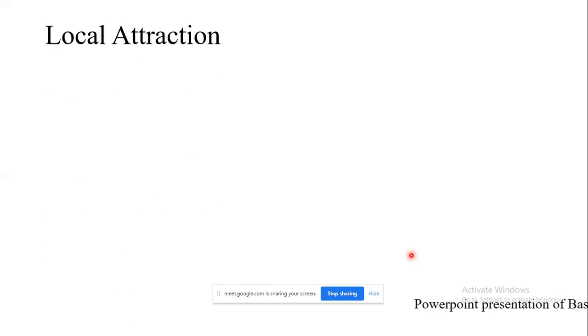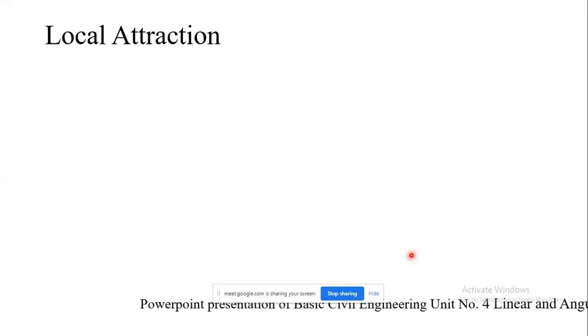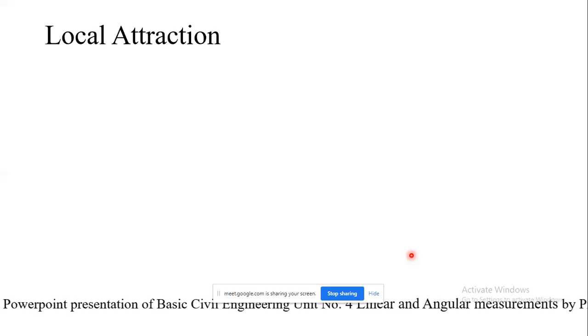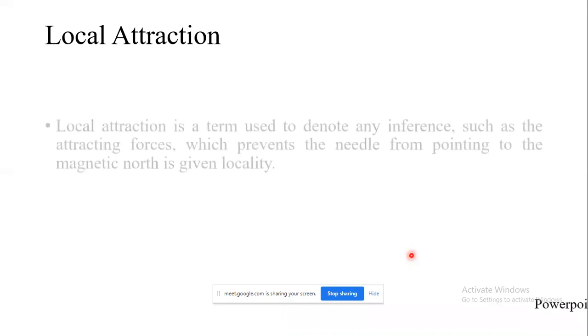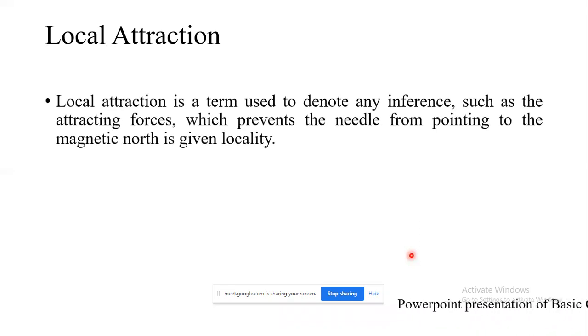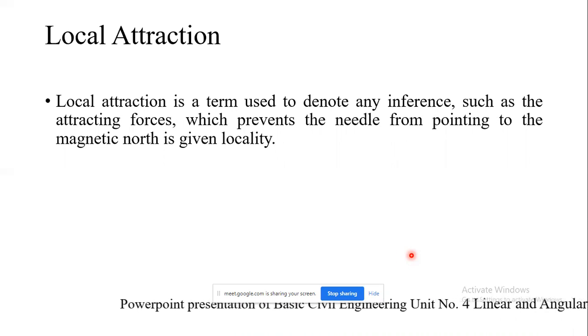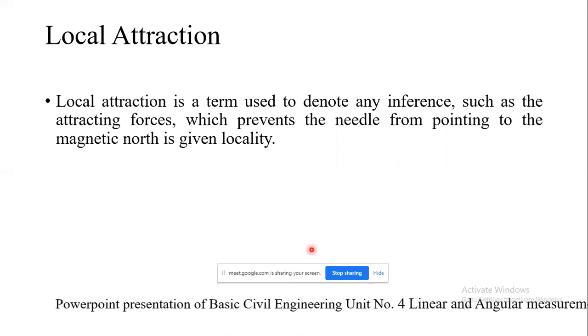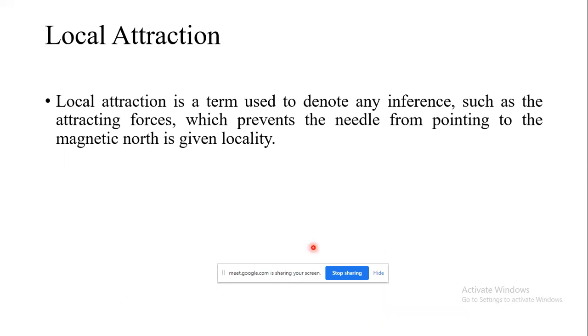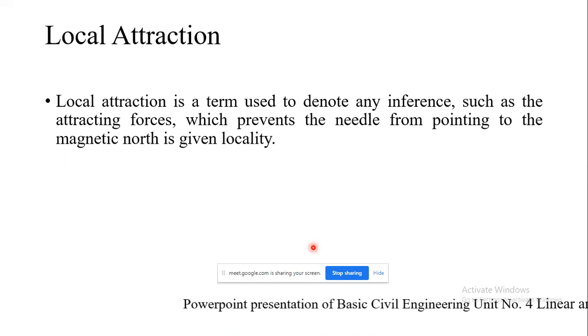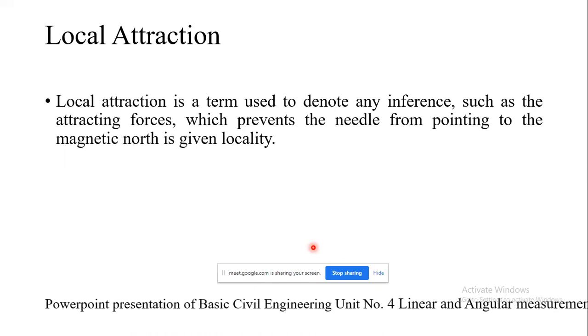The next concept is local attraction. So what do we mean by local attraction? It is a term used to denote any interference, such as attracting forces, which prevents the needle from pointing to the magnetic north in the given locality.